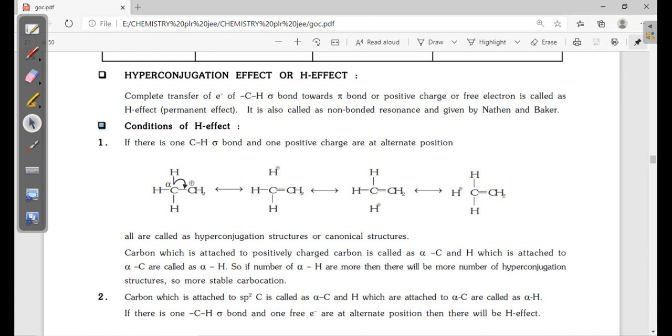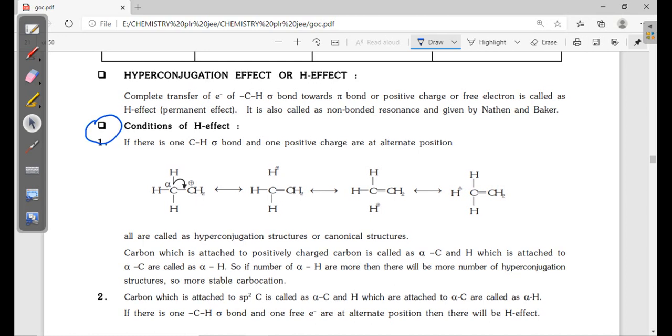Now you can see the conditions of the hydrogen effect or hyperconjugation effect. If there is one CH sigma bond and one positive charge at alternate positions, alternate position means generally the alpha position here.